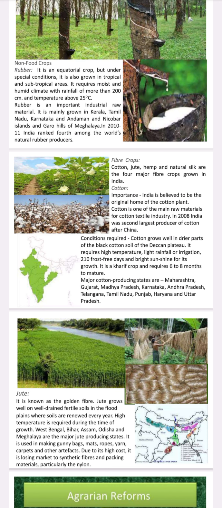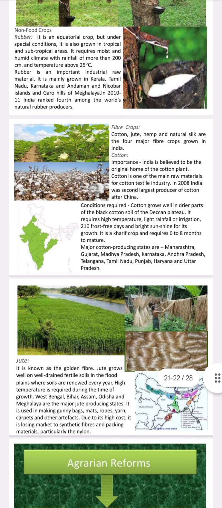Cotton is one of the main raw materials for cotton textile industries. In 2008, India was the second largest producer of cotton after China. Conditions required. Cotton grows well in drier parts of the black cotton soil of the Deccan Plateau. It requires high temperature, light rainfall, or irrigation.